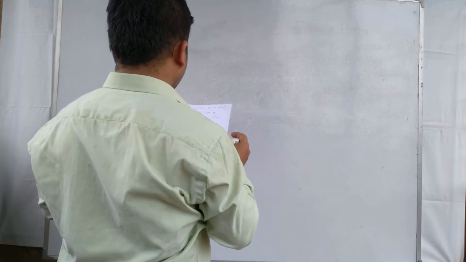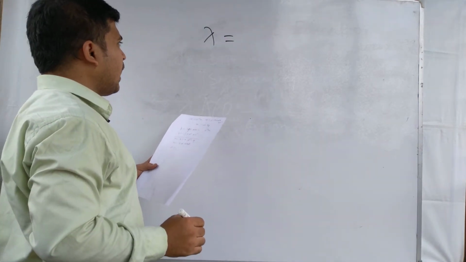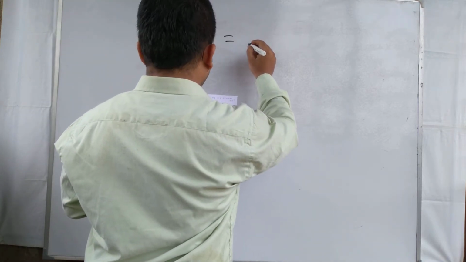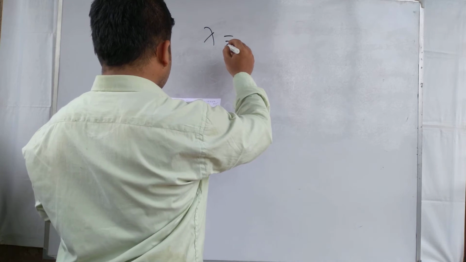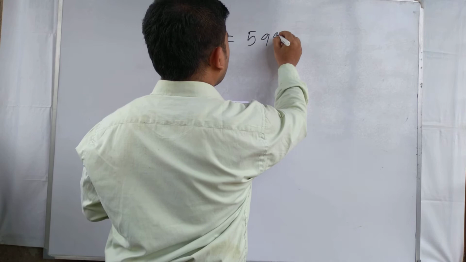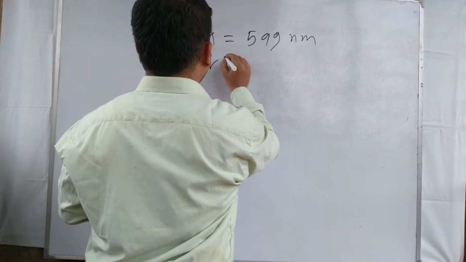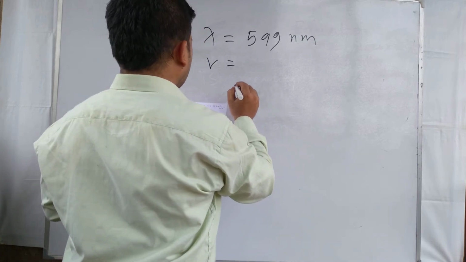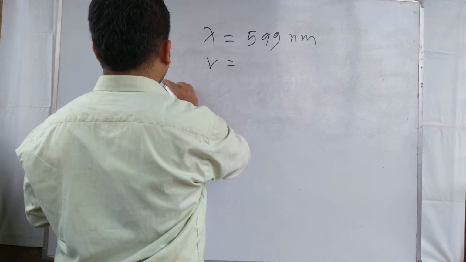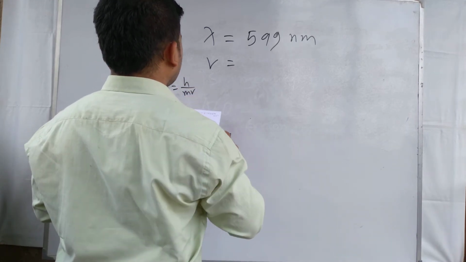So the numerical is for a body, the lambda for a particle, lambda equal to h by m into v.